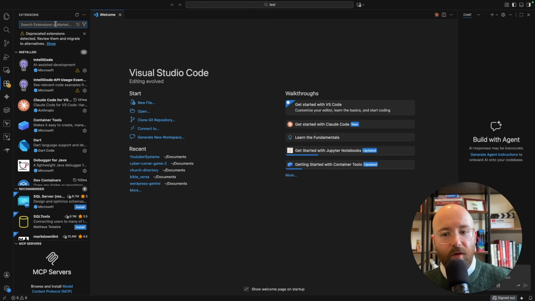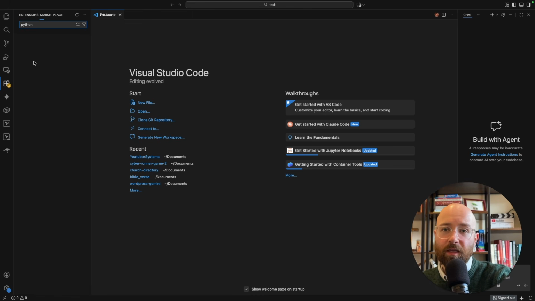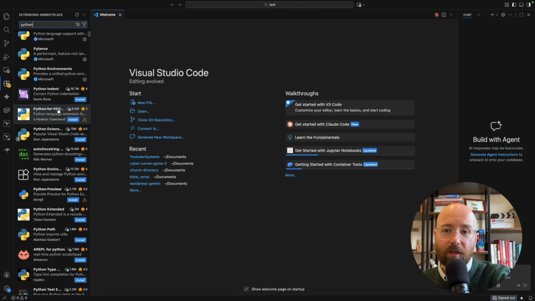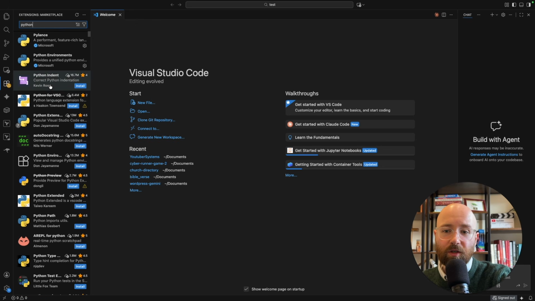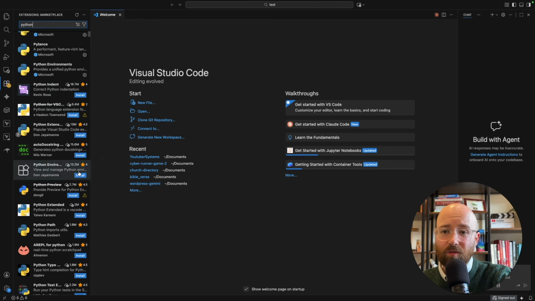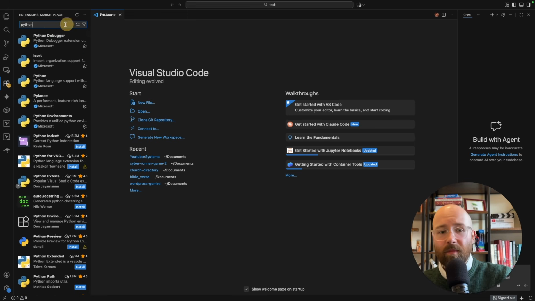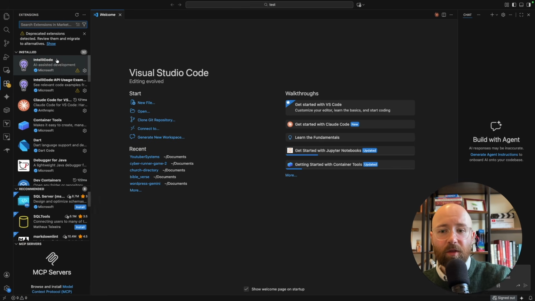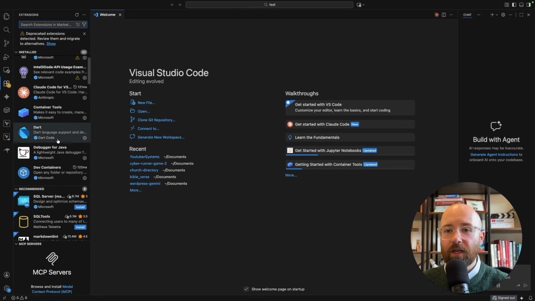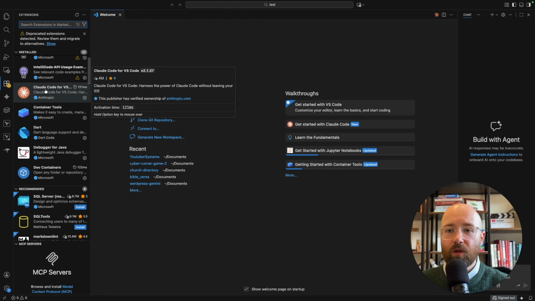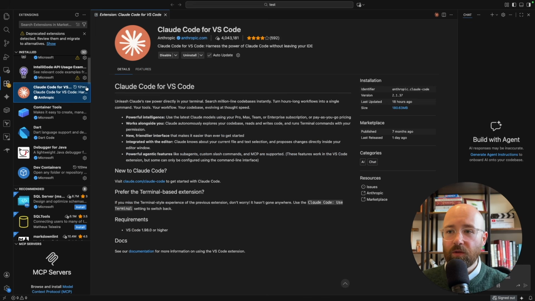Extensions, these are really just to make your code look a bit nicer, generally. So for here, if you're writing code in Python, you can search Python, and then you can install the little Python extension, and it will make sure that it's looking good, whichever one's the real one here, 13 million, maybe that one. And then also, but now with extensions with AI, is you can actually get, like here for example, Claude Code for VS Code, and this will then, when you install it, it'll allow you to use Claude Code